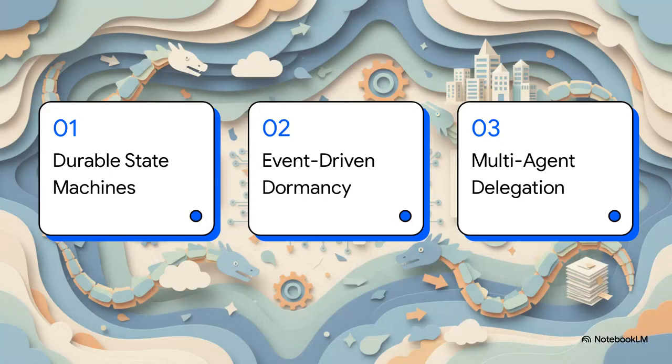And this brilliantly illustrates why we desperately need a paradigm shift. So we're looking at 3 architectural shifts with Google's Agent Development Kit, or ADK: durable state machines, event-driven dormancy, and multi-agent delegation. Let's get into it.